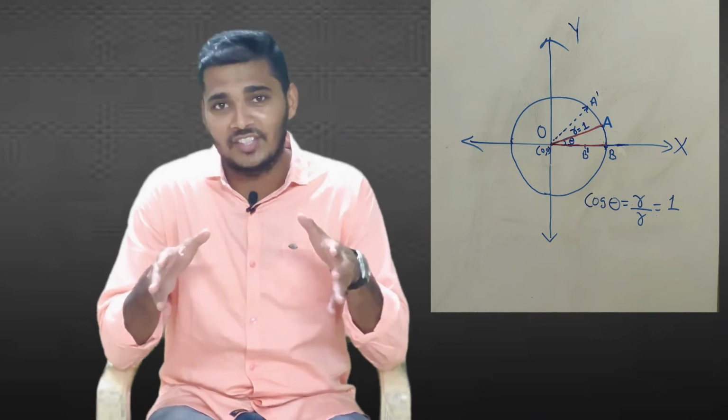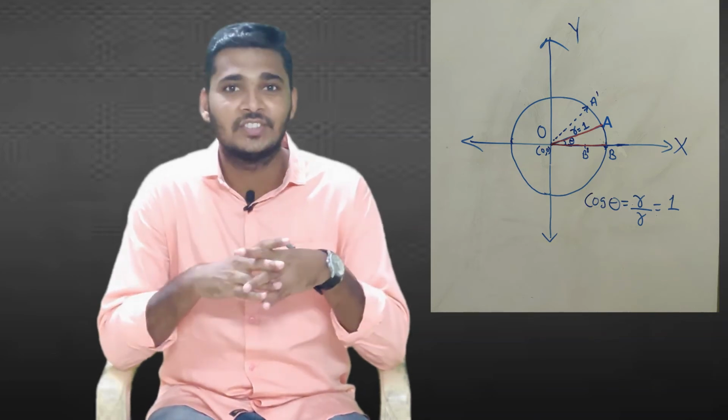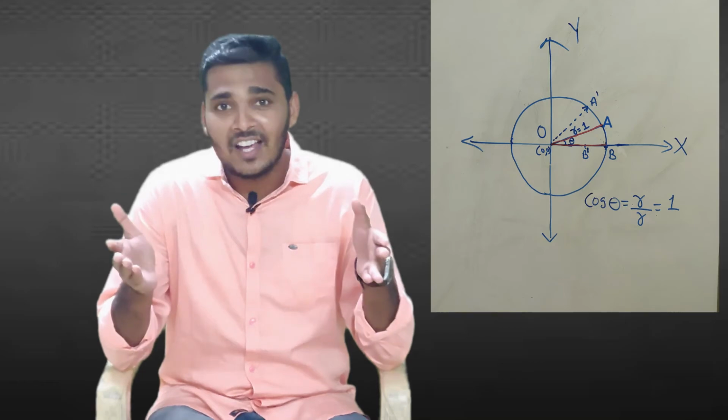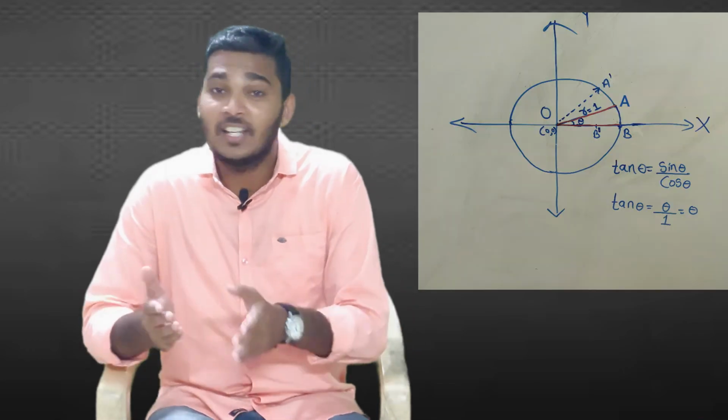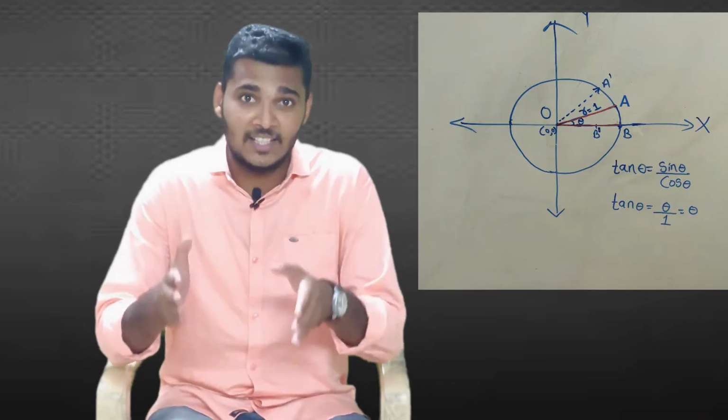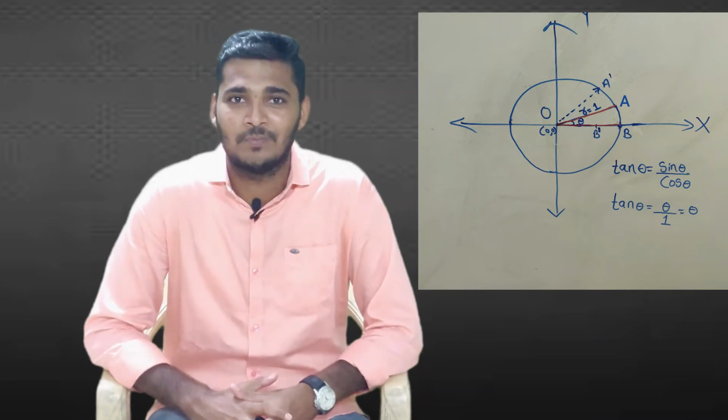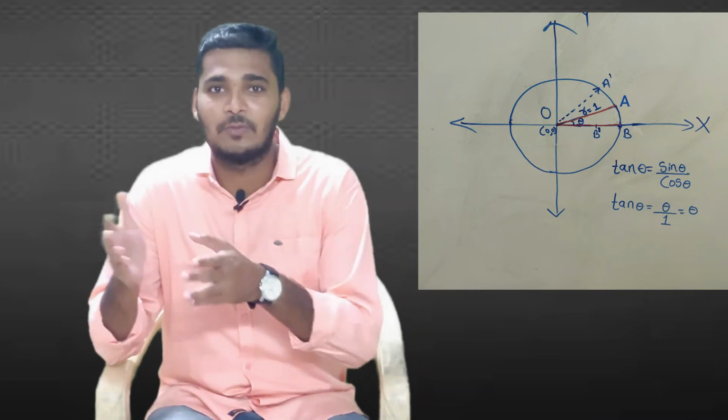Now what will be the value of cosine? By the definition of cosine, it is adjacent divided by hypotenuse, which will be r by r, so cosine will be 1. And what will be the tangent? The tangent is the ratio of sine and cosine. Sine is theta and cosine is 1, so again, tan theta will also be equal to theta. And if you figure out these three trigonometric functions, you can figure out the remaining ones.